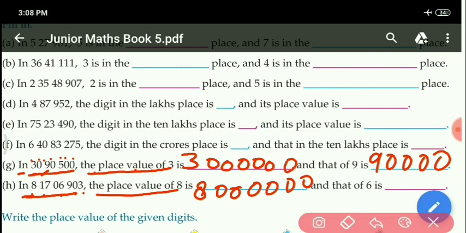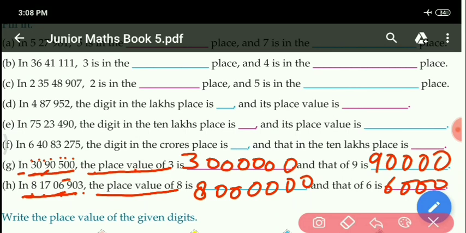Next is given 6. Clearly you can see 6 is given at which place? It is given at the 1000 place. So the place value of 6 will be 6,000 only. So write here 6,000. Got it?